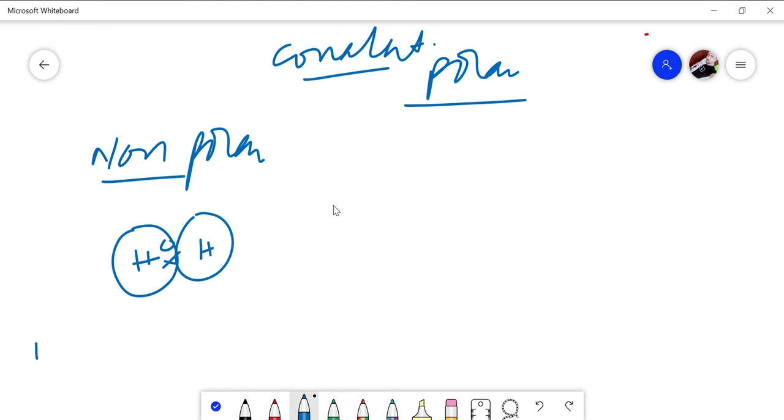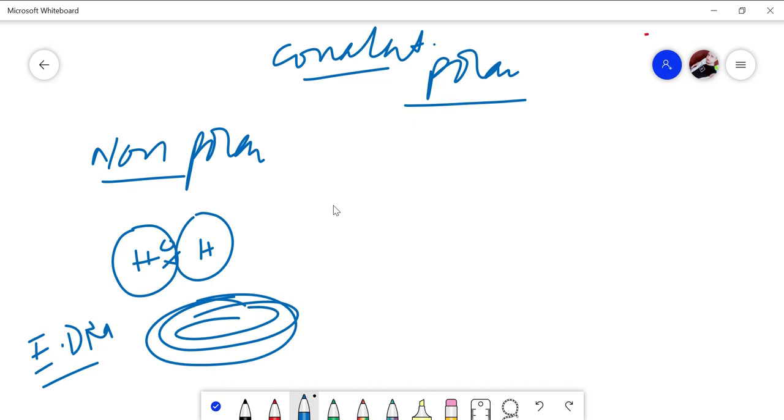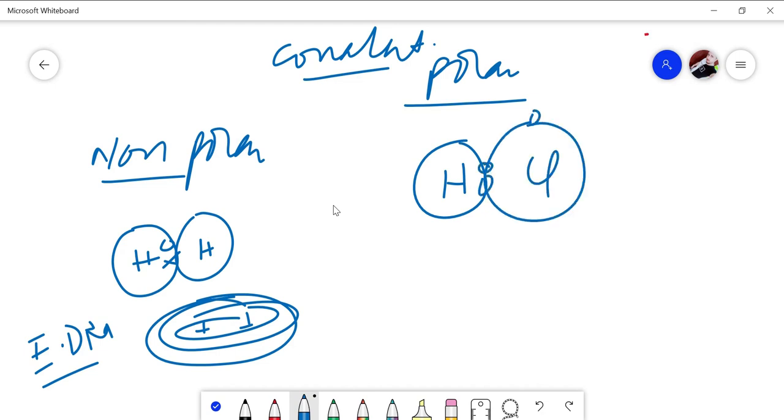The electron density map for this one has the two nuclei exactly at the center. And this one, H with Cl, with one cross, is a polar one, sorry.